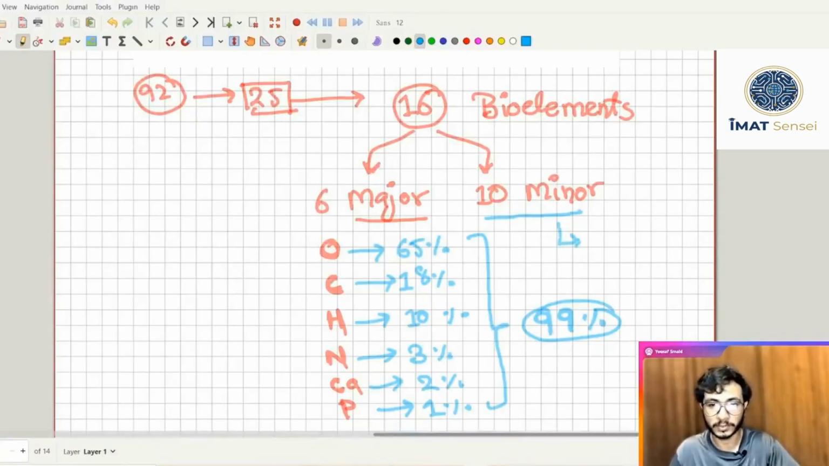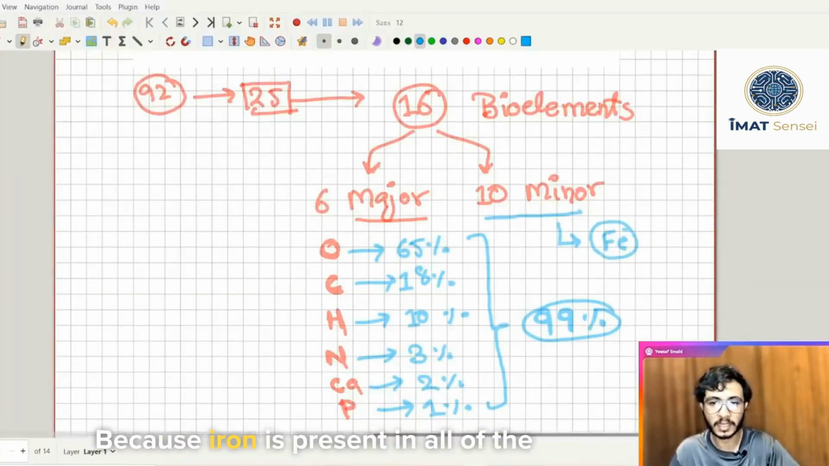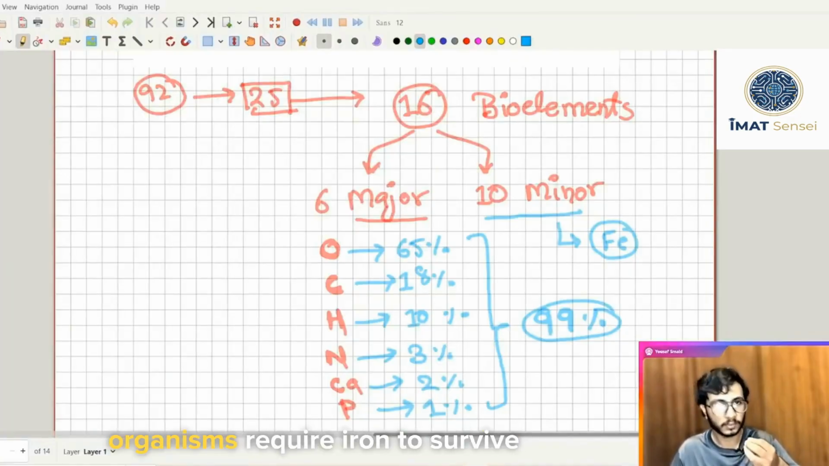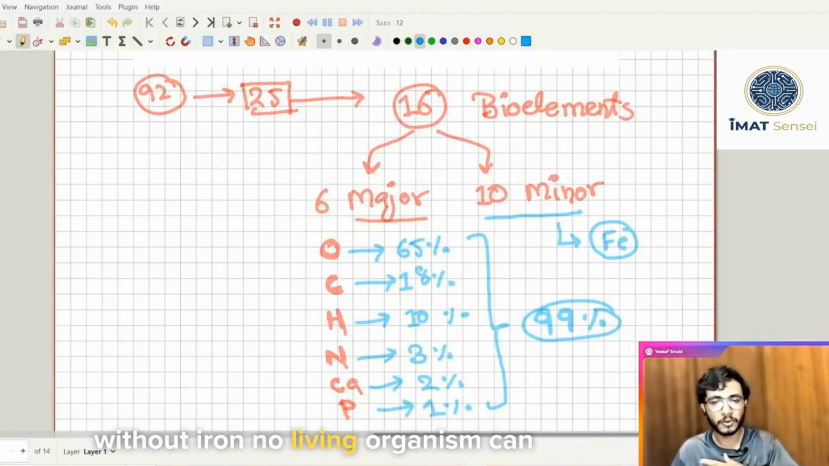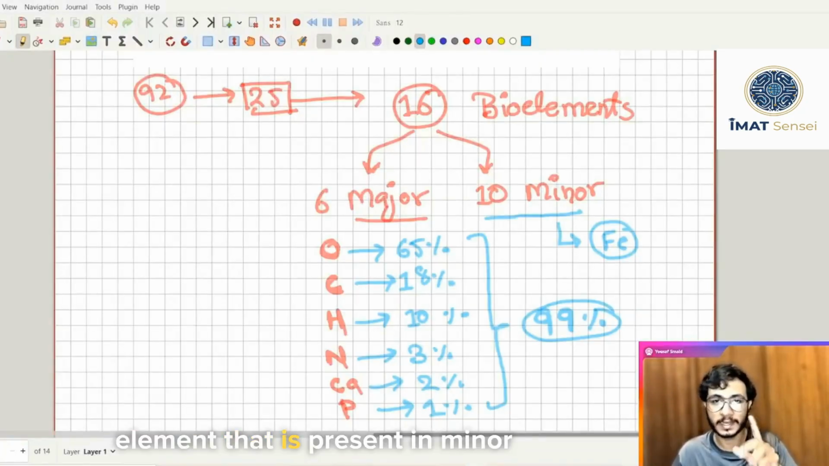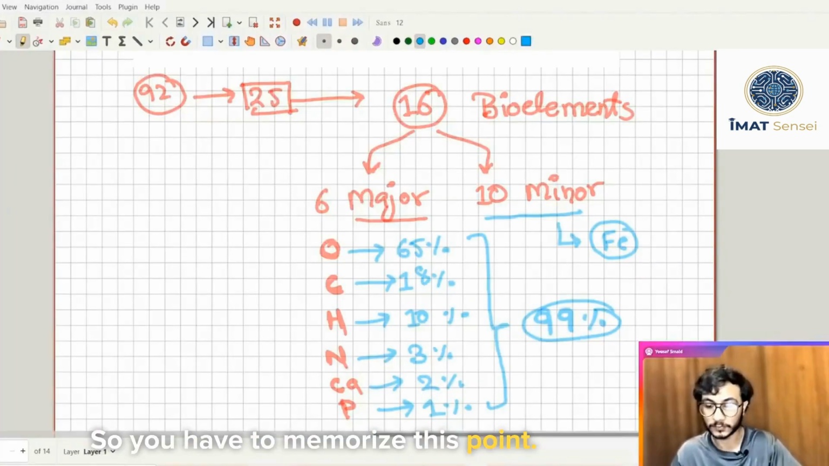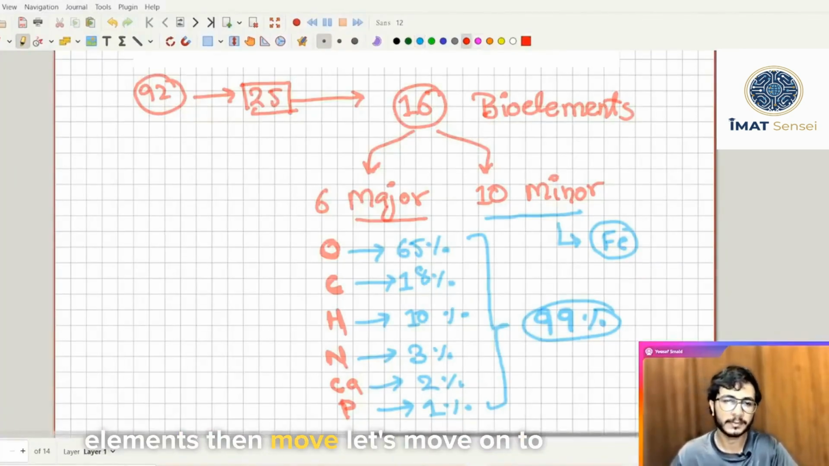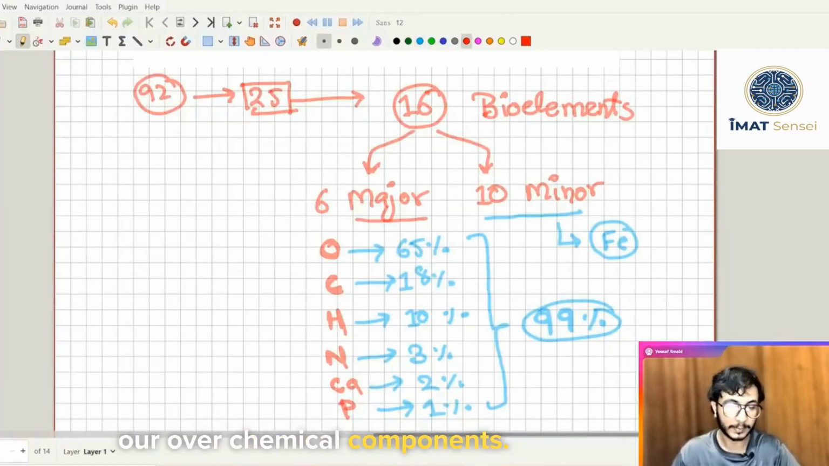of the most important. Why is iron the most important? Because iron is present in all living organisms. All living organisms require iron to survive. Without iron, no living organism can survive. That is why it is the most essential element present in the minor bioelements. So you have to memorize this point. If you have memorized the elements, then let's move on to our chemical components.